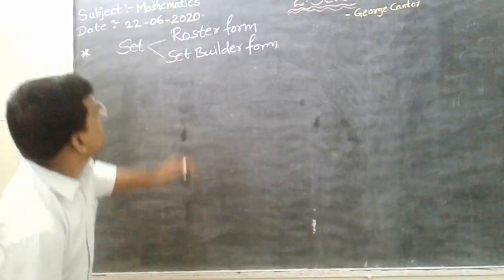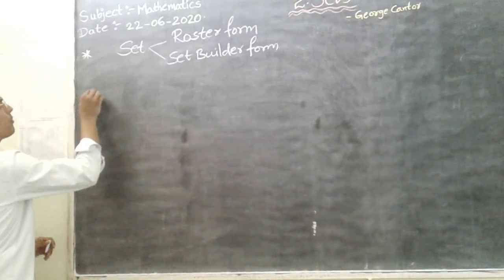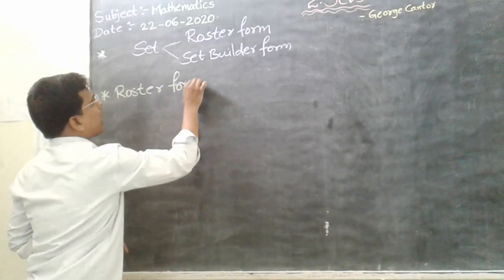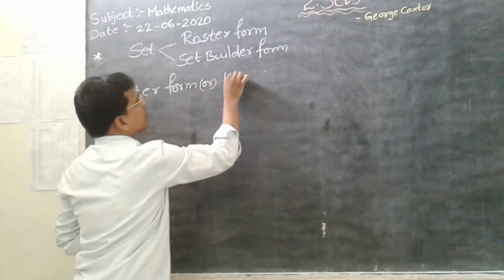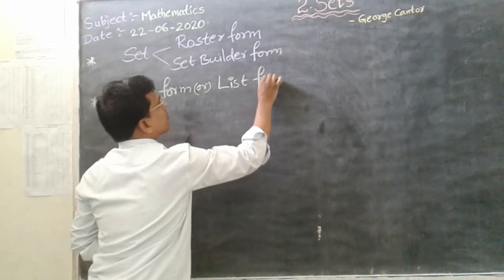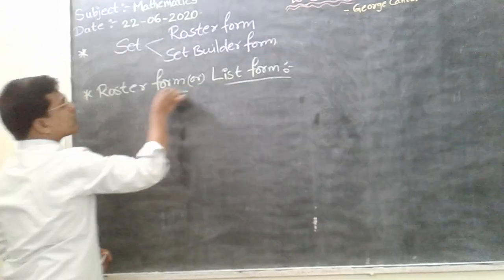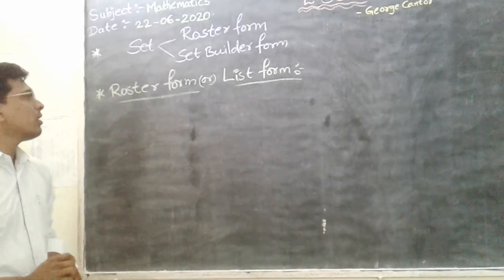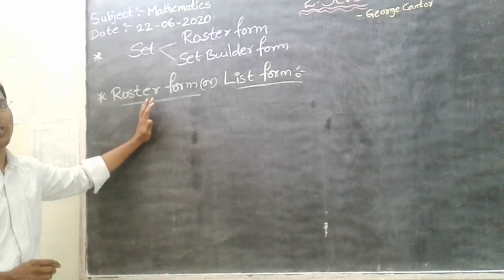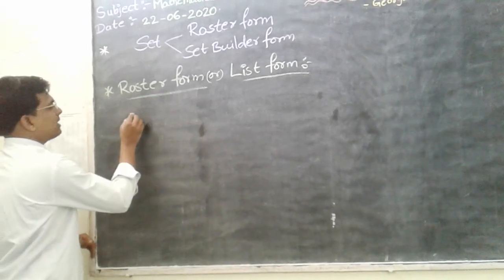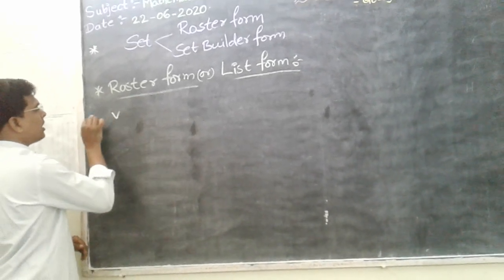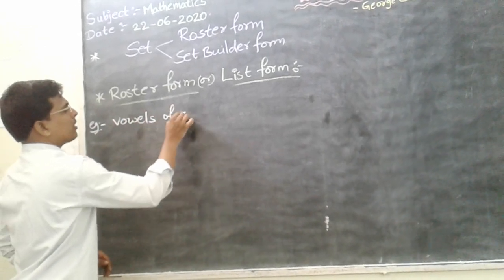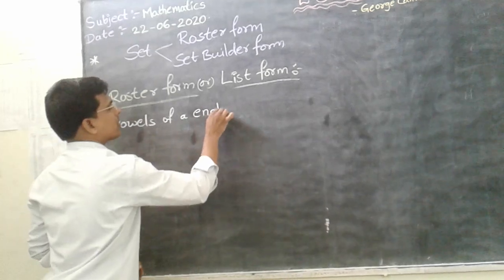So let me explain this first. Roster form. Roster form is also known as list form. Here, no need to learn the definition of this roster form. Okay. Example. So, for example, they will ask the question: vowels of the English alphabet.